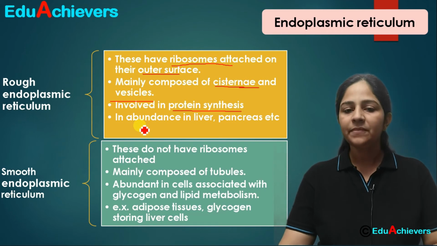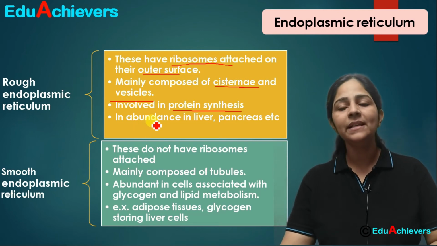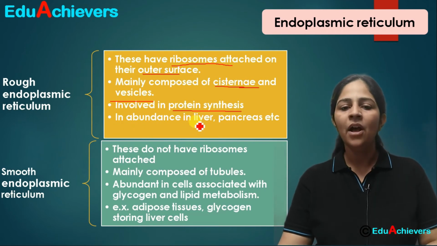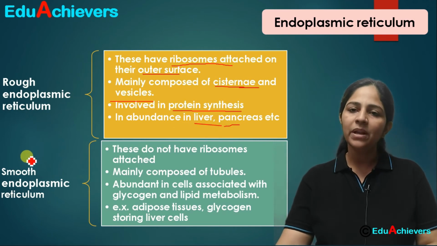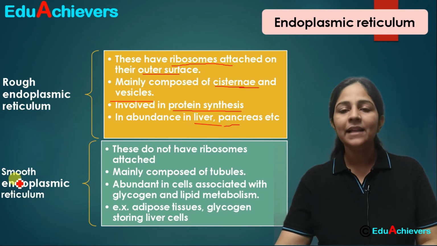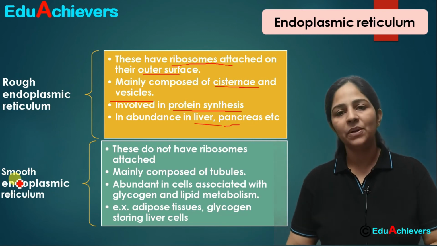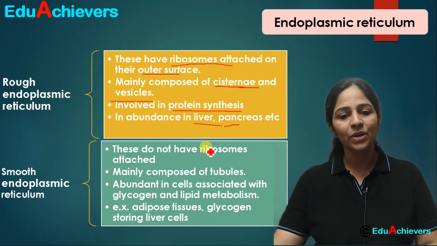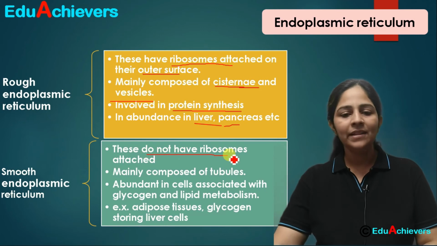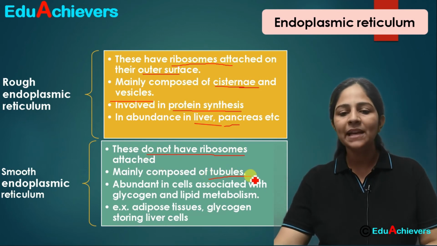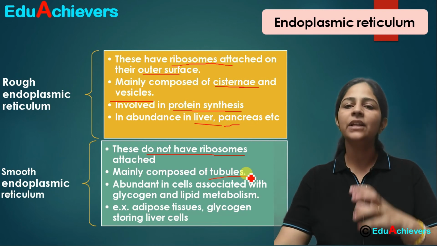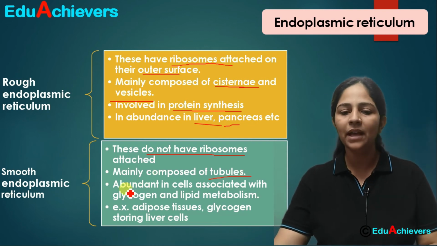Right? Now, where they are found in abundance, that means वो ज़्यादा कहाँ मिलते हैं? Normally in liver cells and in pancreatic cells, they are found in more number. Now, let's understand कि smooth endoplasmic reticulum कहाँ मिलता है ज़्यादा और ये इसका structure कैसा है? You are aware that they do not have the ribosomes attached on them. They are mainly composed of tubules. इसमें ज़्यादा tubules होते हैं, cisternae कम होते हैं.